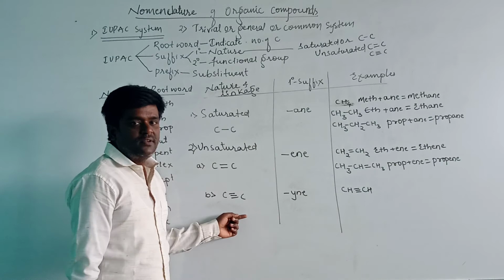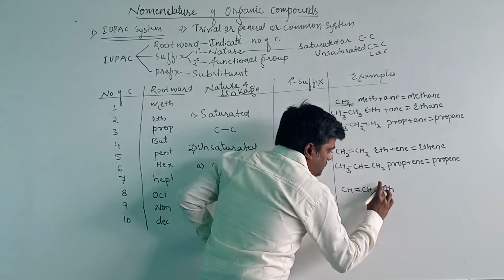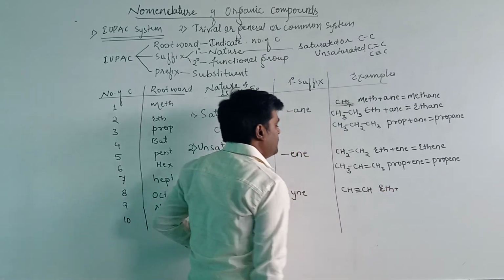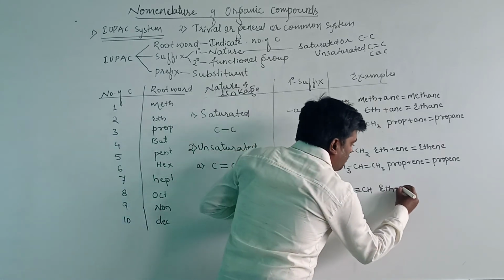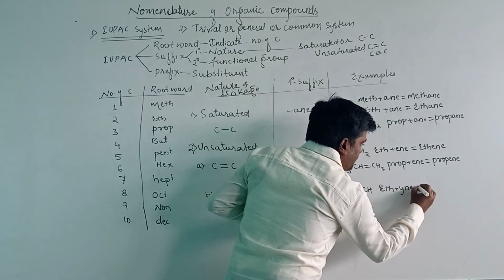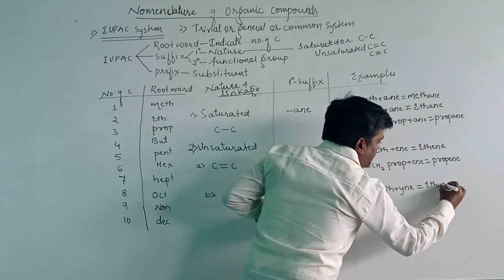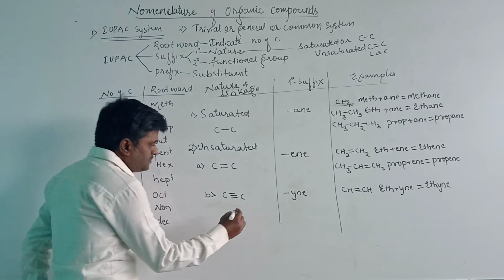Then the root word will be given as eth. The root word will be considered as eth, and it is unsaturated containing triple bond, and the primary suffix is yne. Then the name of the compound will be ethyne. The IUPAC name of the compound is ethyne.